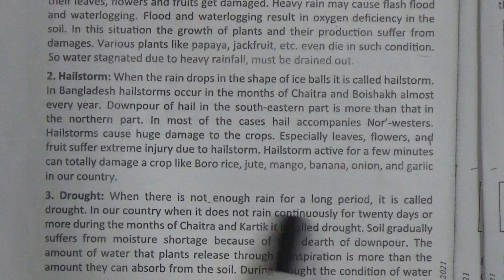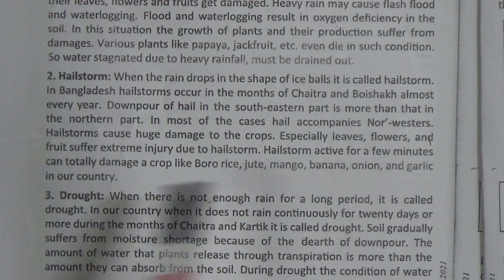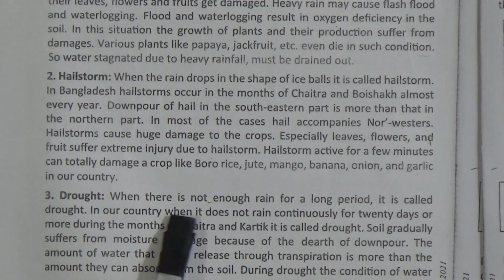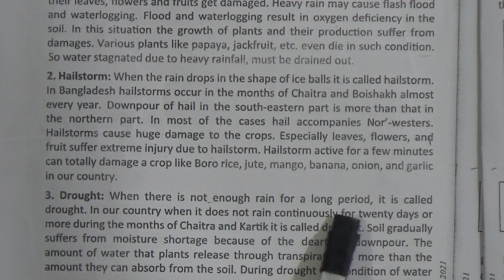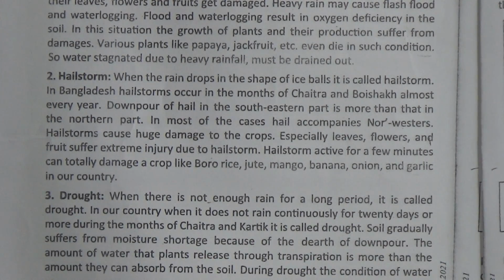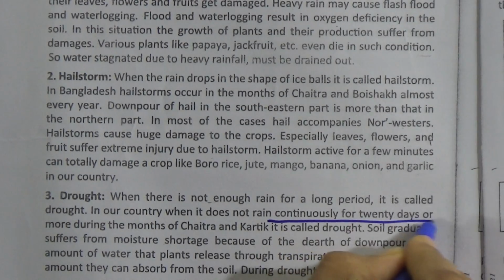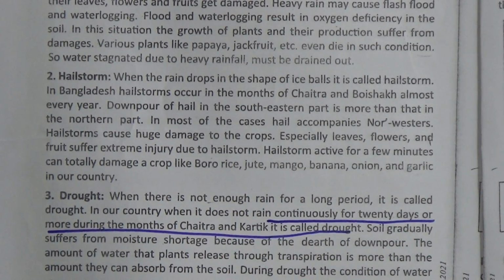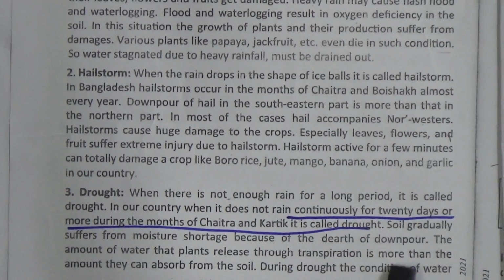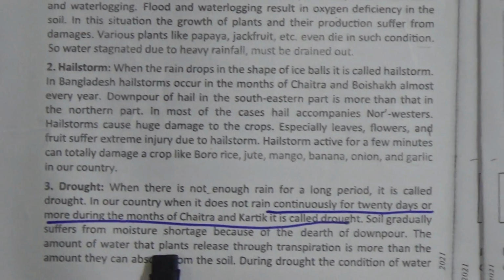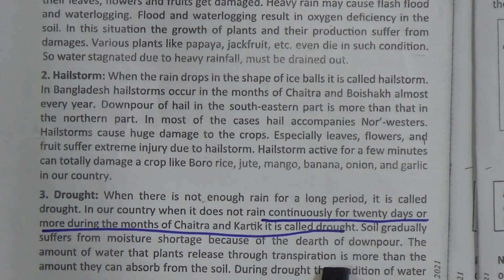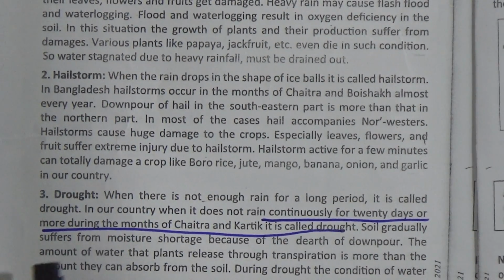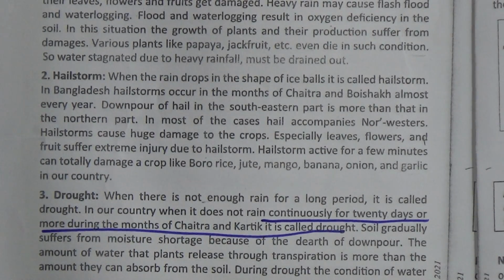Number 3, drought. When there is not enough rain for a long period, it is called drought. In our country, when it does not rain continuously for 20 days or more during the months of Chaitra and Kartik, it is called drought. Soil gradually suffers from moisture shortage because of the dearth of downpour. The amount of water that plants release through transpiration is more than the amount they can absorb from the soil.